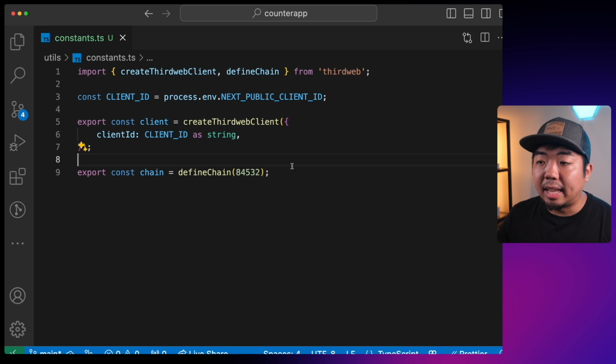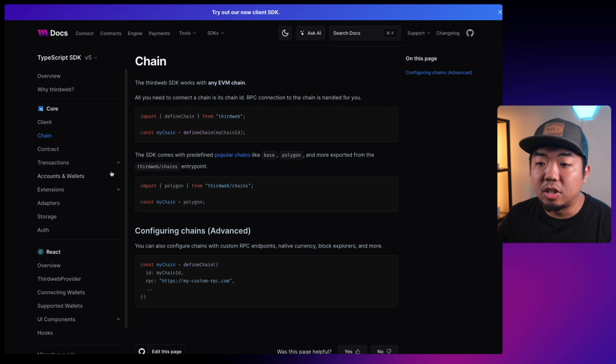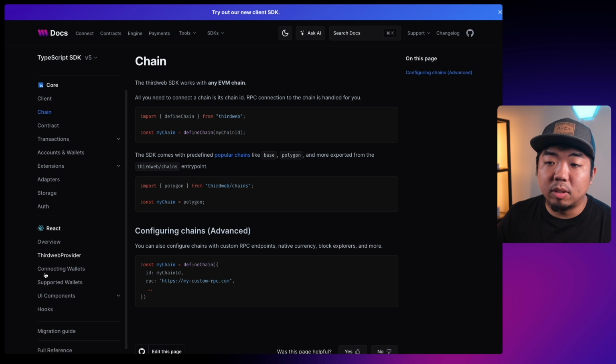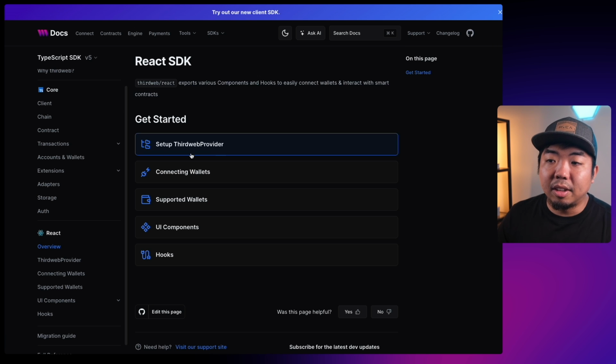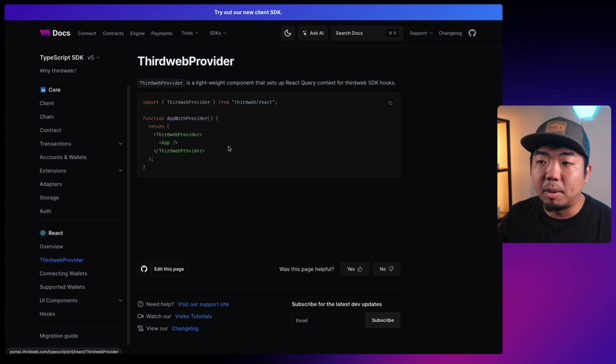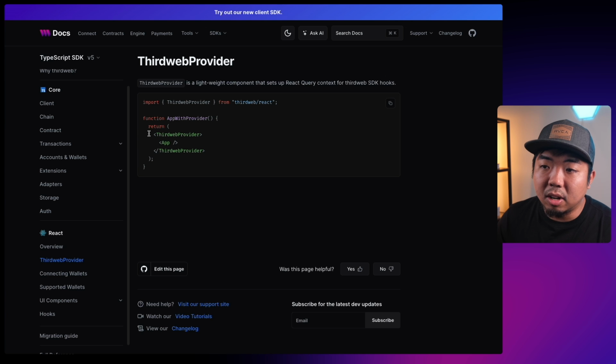So now that we have that set, let's come back to our documentation here, and let's jump on over to the React section. The React SDK provides us with some components and hooks that we can use to make it easy to build Web3 applications and interact with smart contracts. You can see in getting started, the first thing we should do is set up our ThirdwebProvider. The ThirdwebProvider is a component that sets up React Query context for the thirdweb SDK, and all we need to do is wrap our application with the ThirdwebProvider.